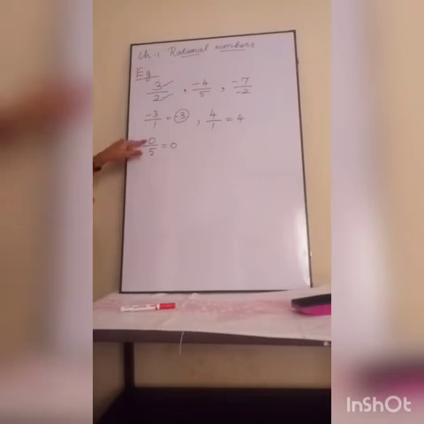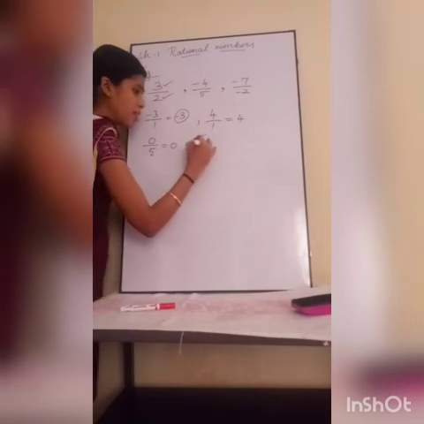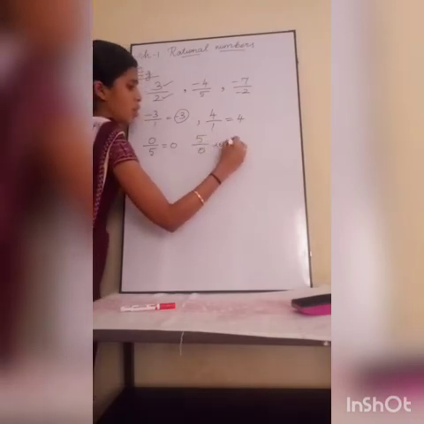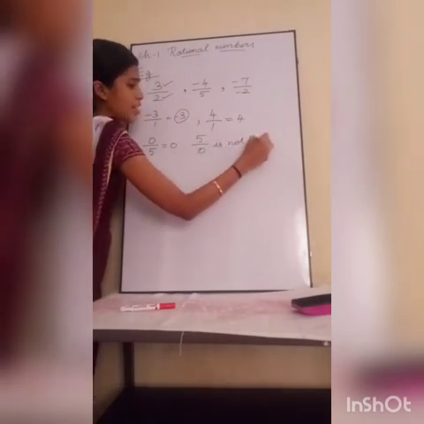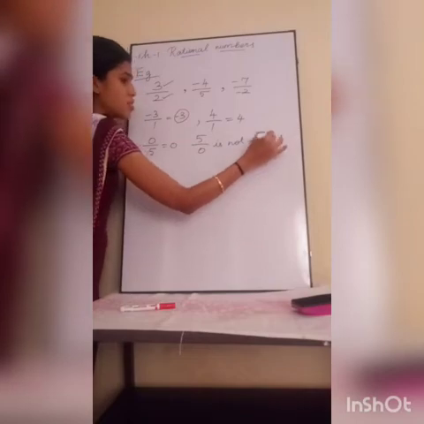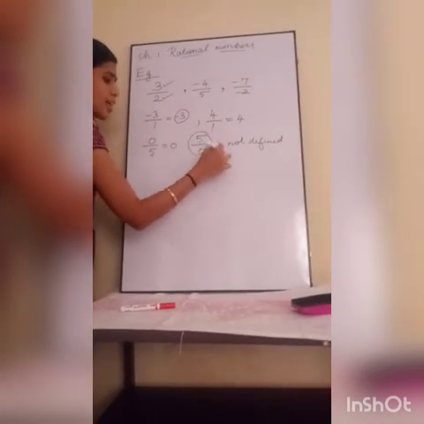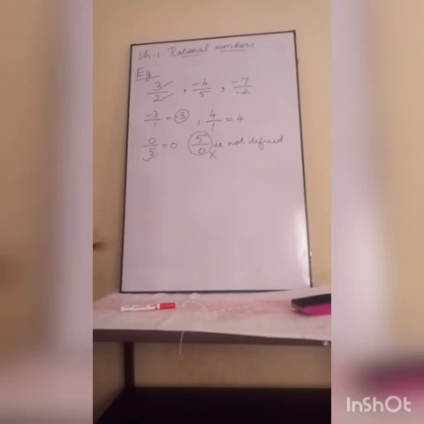0 is an integer because it is a combination of whole numbers and negative numbers. So 0 comes in integers and 5 also comes in integers. But 5 by 0 is not defined. It is not a rational number. Understood? But 0 by 5 is a rational number. Can you understand the concept clearly?